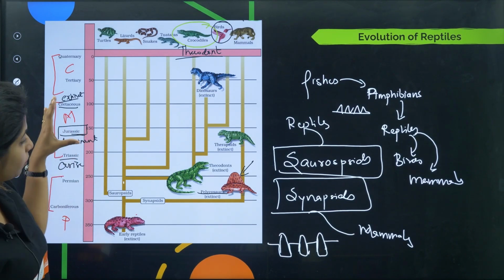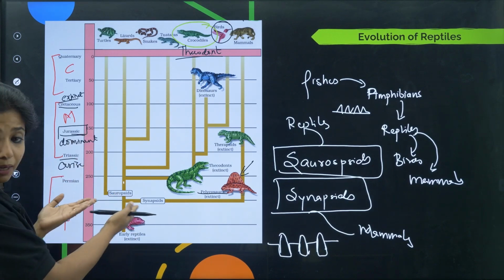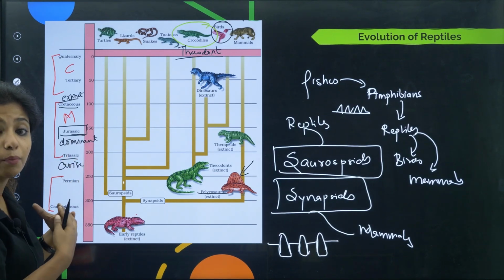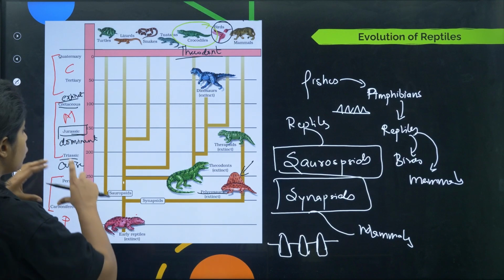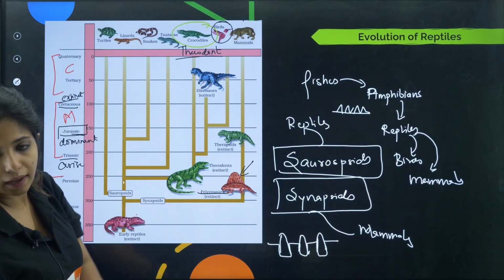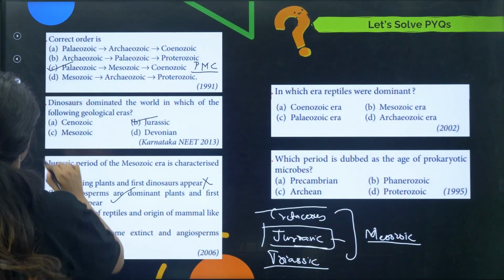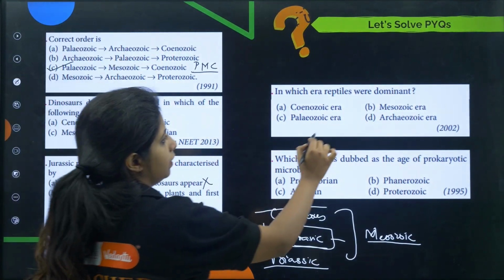Okay, the reptiles. From here you got all the different branches. I am not saying that reptiles were not forming earlier. I am talking about when they were dominant. So they were dominant over this particular point of time, and this is the Mesozoic era. Okay, come back to the question. Let's put a check on that.